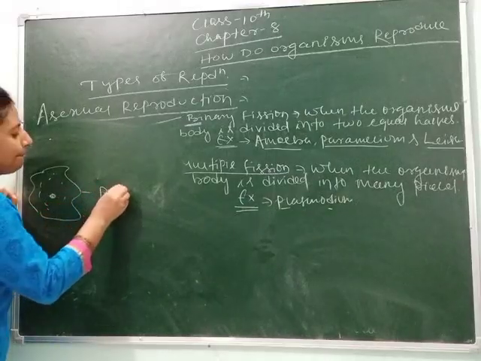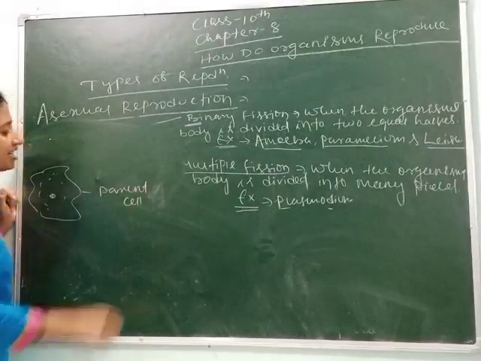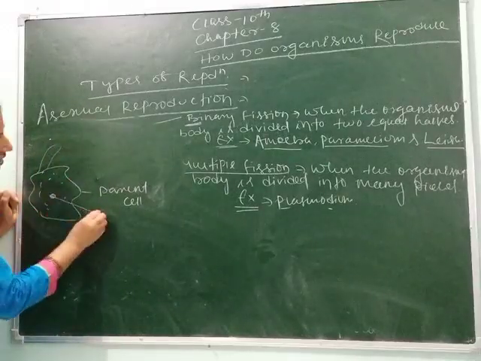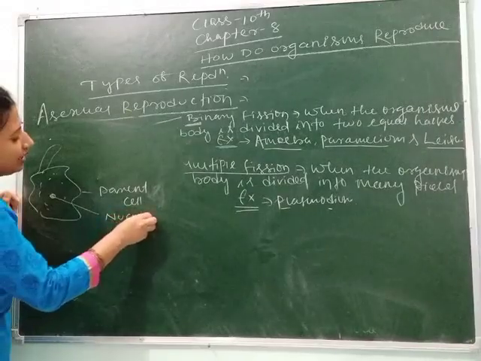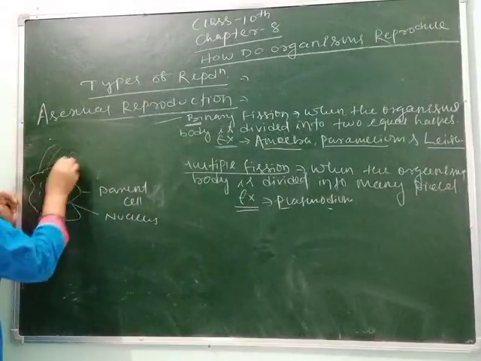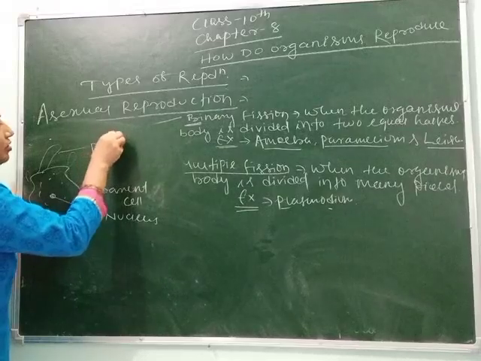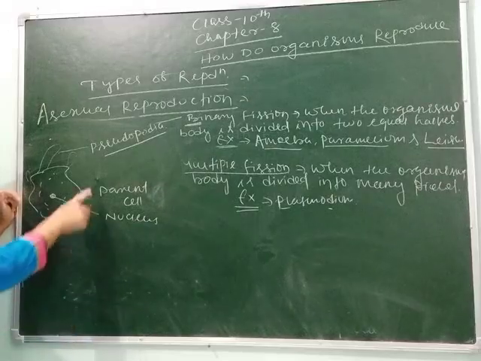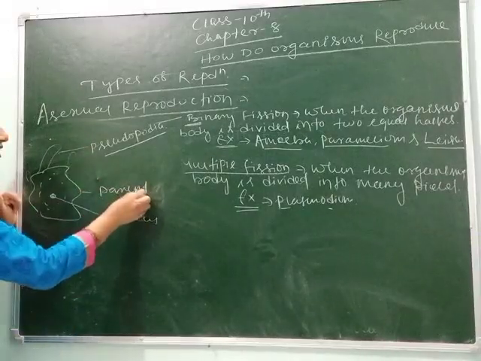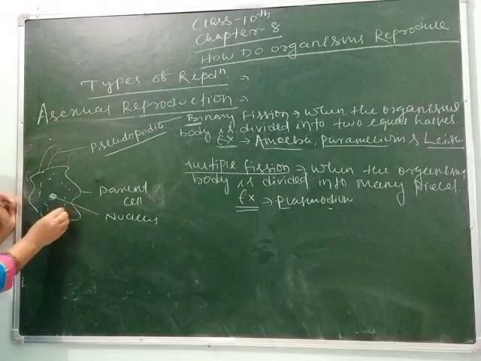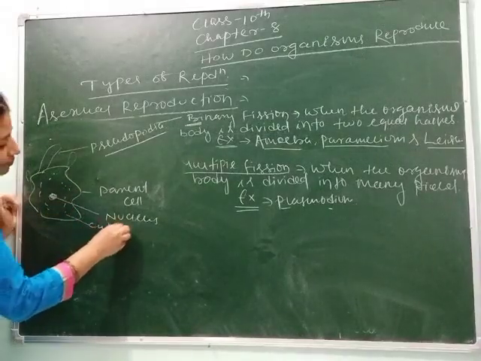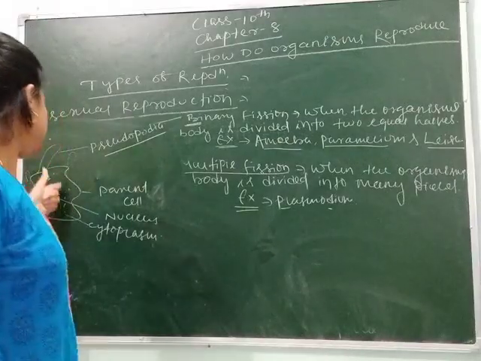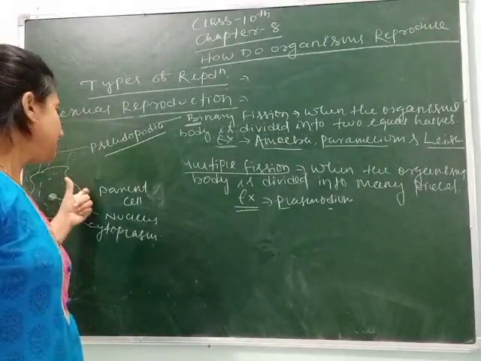This is the parent cell, and this is the nucleus. These are the pseudopodia, you know, but there is no role of pseudopodia here. Pseudopodia is used in nutrition, and we are studying reproduction. So here is the parent cell, here is the nucleus, and the cytoplasm surrounds the nucleus. Clear?